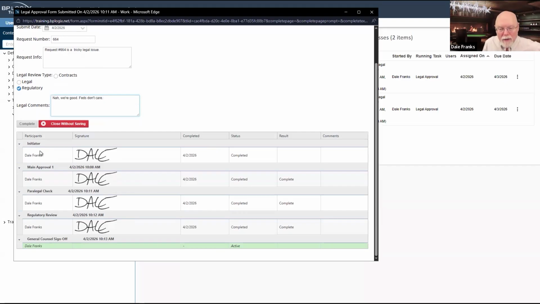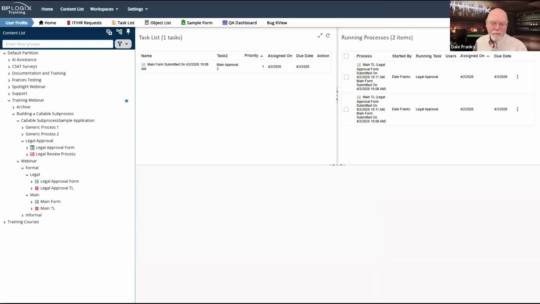Look at my routing slip. It knows that I'm in a sub process. So it is tracking both what's going on in my parent process, because that's main approval 1, which happened before we invoked this. And then it went to my paralegal check, regulatory review, general counsel sign off. I would show you the main approval 2, but we're not going to see that because when we hit complete, that's all going to be done. And now we're back to our main form.